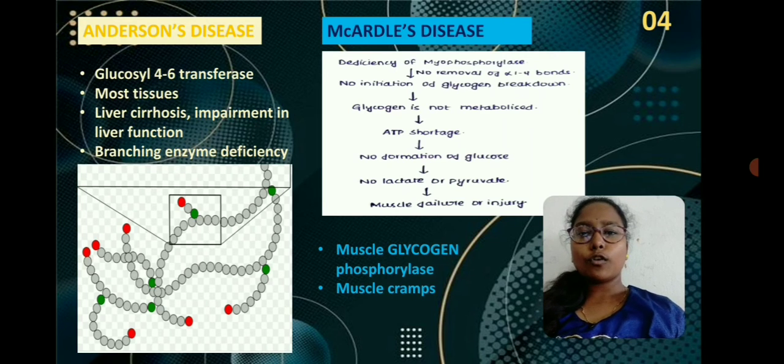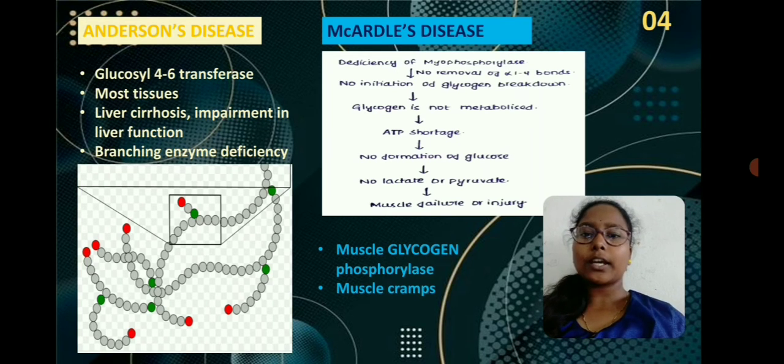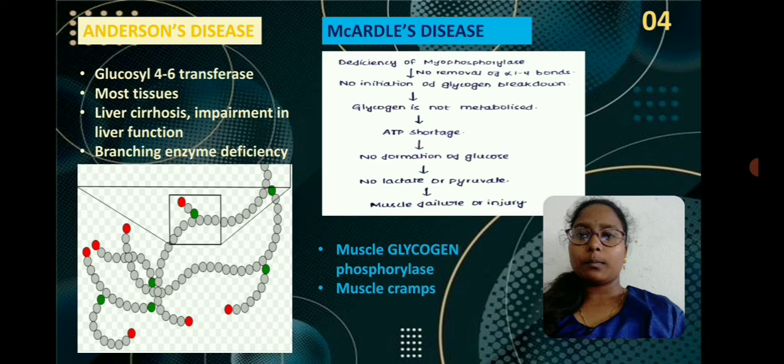But as there is no formation of glucose, pyruvate and lactate are not formed, and during strenuous or exercise conditions we cannot get a supply of lactic acid, which is required for supply of energy, and it leads to muscle failure or injury. And due to inadequate energy supply to the muscles, it also leads to muscle cramps. We cannot do our exercise properly, and if we do, we will get clinical consequences like muscle failure or muscle injury in our body.